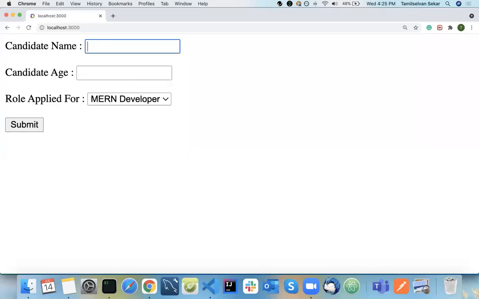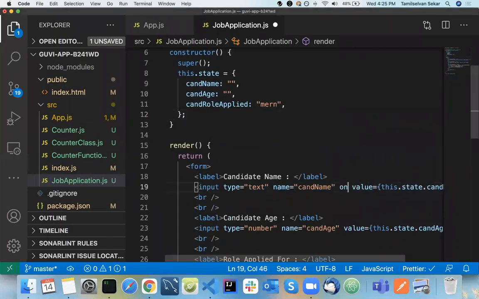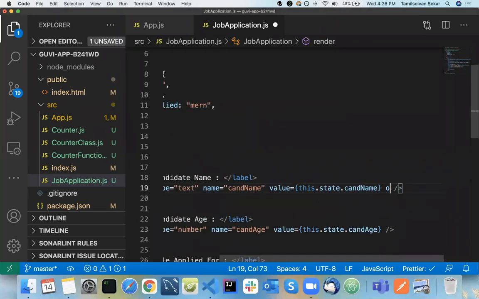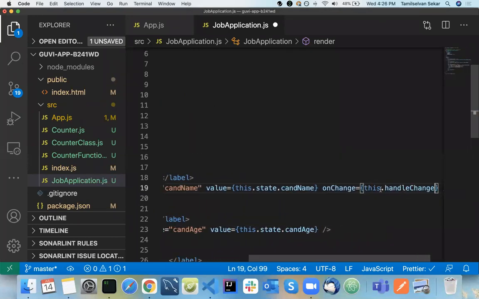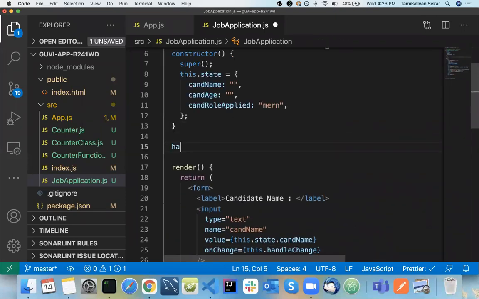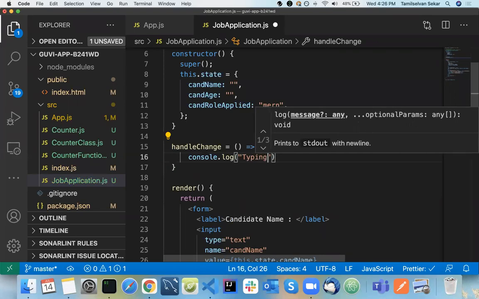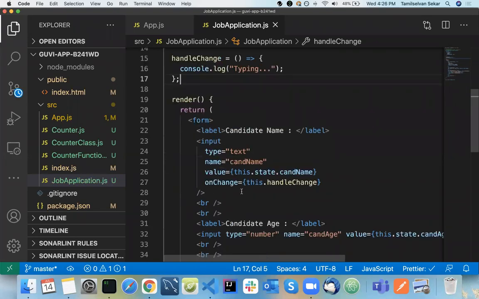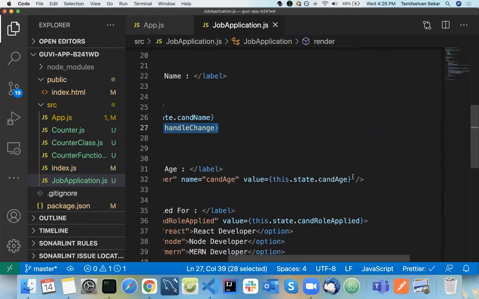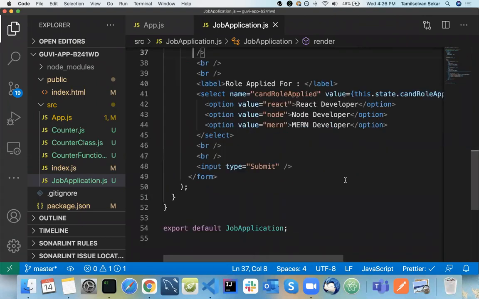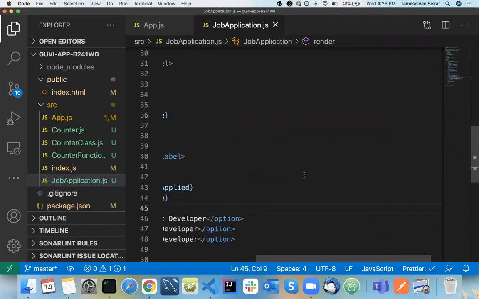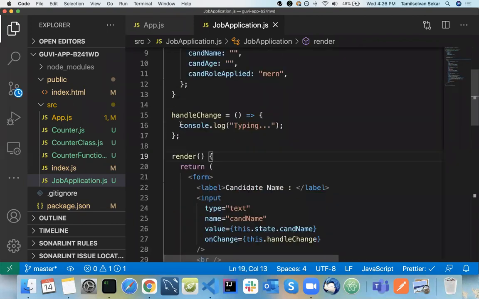So I'm typing something here. Now I will have a function in onChange. In my onChange, I'm going to call a function called handleChange. I'll write the particular function here: handleChange. I will type here, and I will have this console log. I will have the same applied to each and every form field, and here as well. So I'm using the same function to handle everything. I just had a console log here.